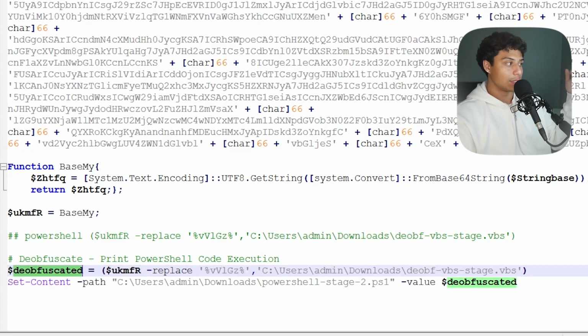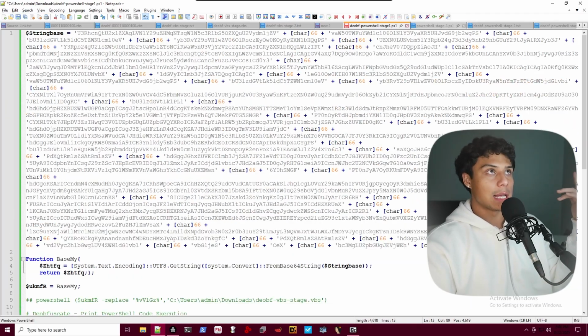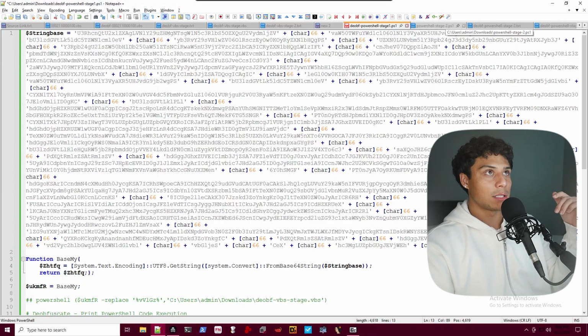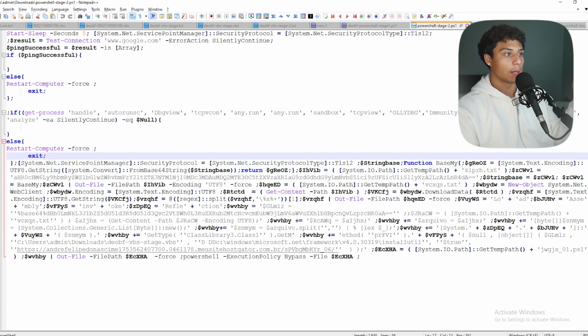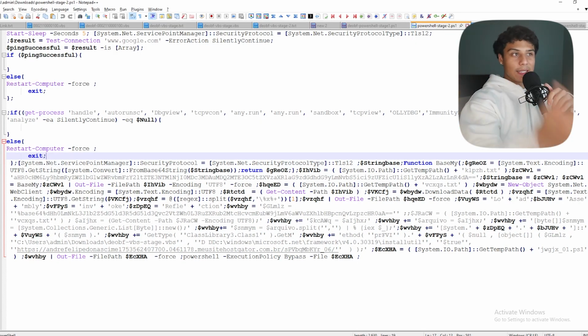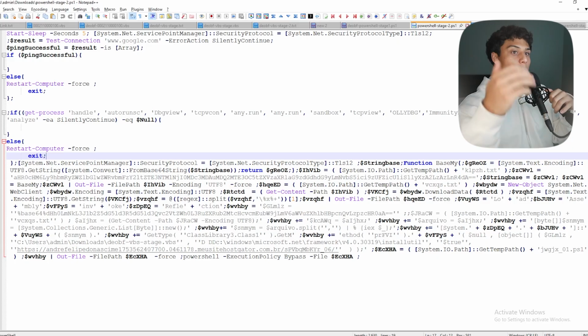I'll set it equal to deobfuscated and then create another PowerShell script and write to it. Because I don't want to execute their code. I want to see what they're executing. I want to analyze it. And what happens when we analyze and deobfuscate this next stage? We are left with this right here, a new PowerShell script. And layer by layer, as we decode and deobfuscate this, we're beginning to be able to read more and more.